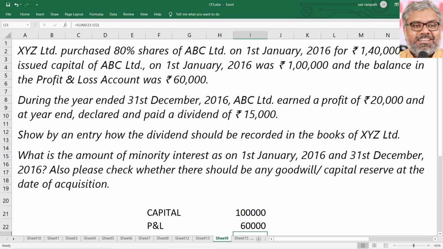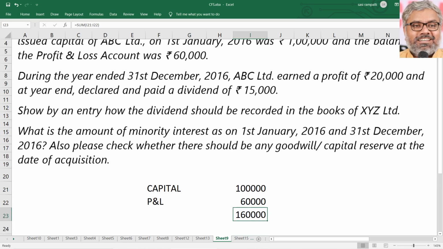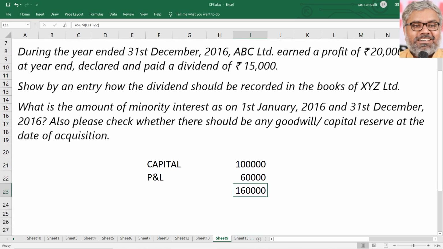Now, that was the total equity of the subsidiary on the date of acquisition, 1,60,000 rupees. In this 1,60,000 rupees, how much will be related to the holding company and how much will go to the minority interest? Holding company holds 80% shares.